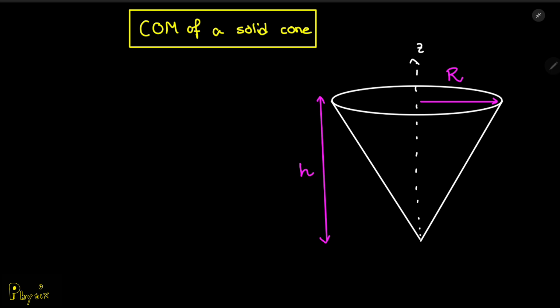Since the cone has a symmetry about the z-axis, we know that for symmetric objects the center of mass must lie on that axis of symmetry, in this case the z-axis. So all we need to do is find the center of mass along the z-axis.